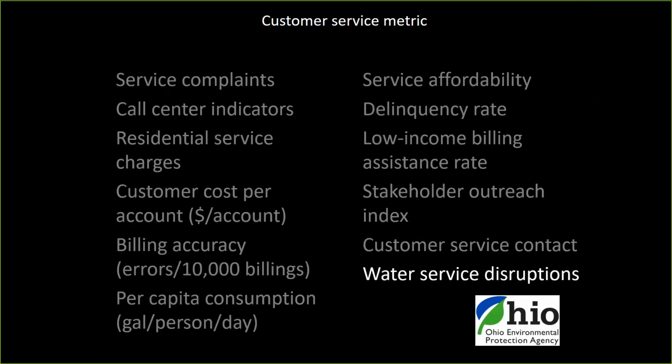There are quite a few of these. If you look at the 2017 AWWA Utility Benchmarking Manual, there's a whole host of these. This is just a sampling of those that you could choose from. Again, this is something that you pick. Make sure it makes sense for your water system. It's tracking something that you're interested in, and a way to provide better service to your customers.